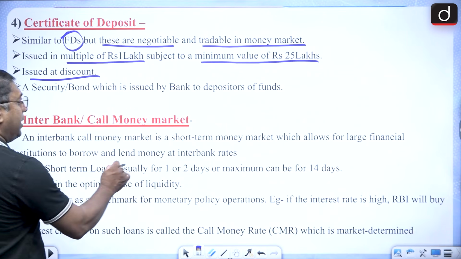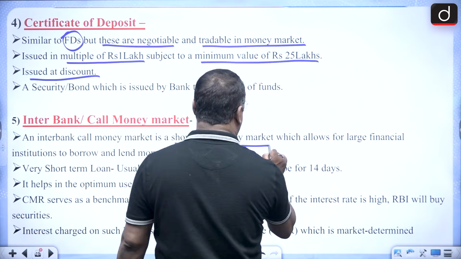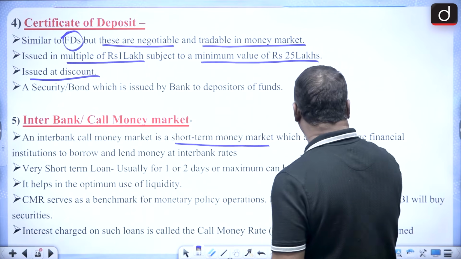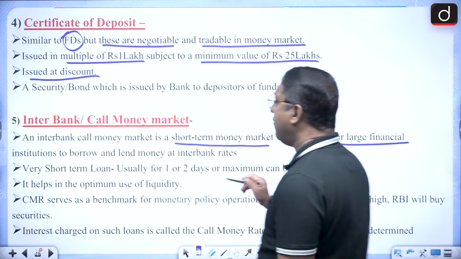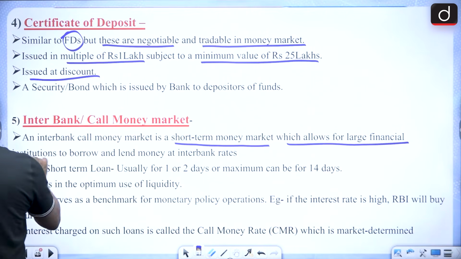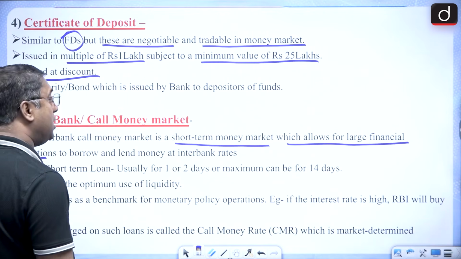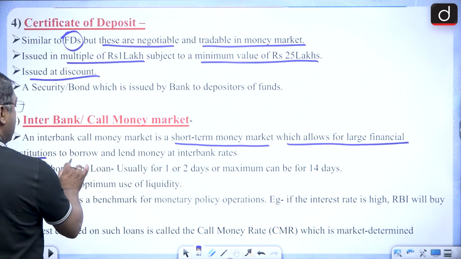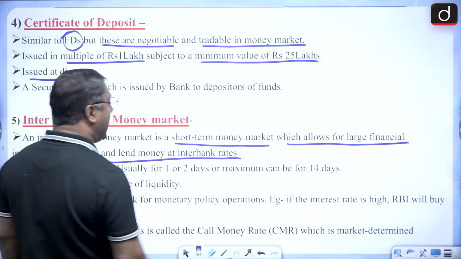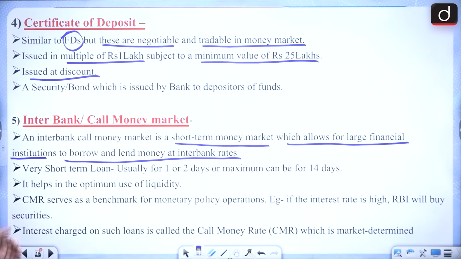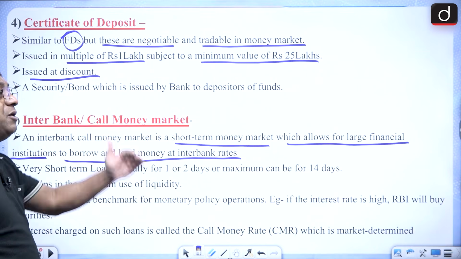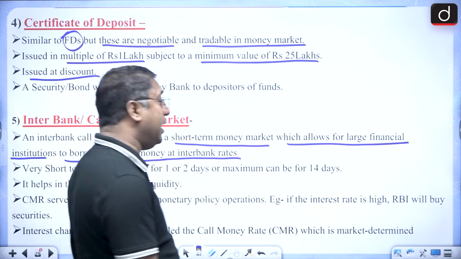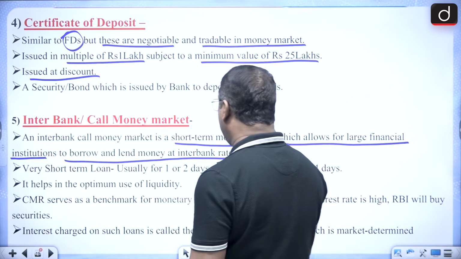Call money is a short-term money market which allows large financial institutions, basically the commercial banks, to borrow and lend money at interbank rates. And these interbank rates are very, very volatile.